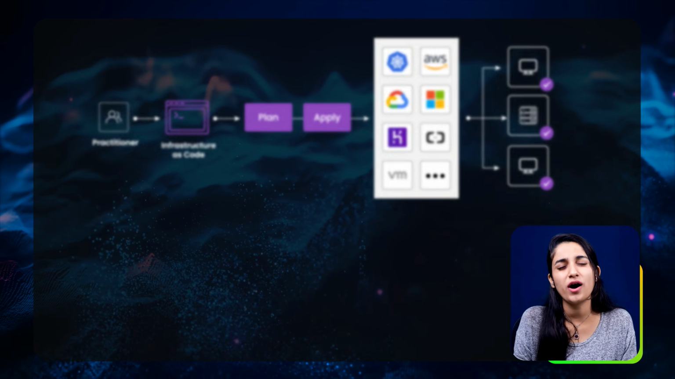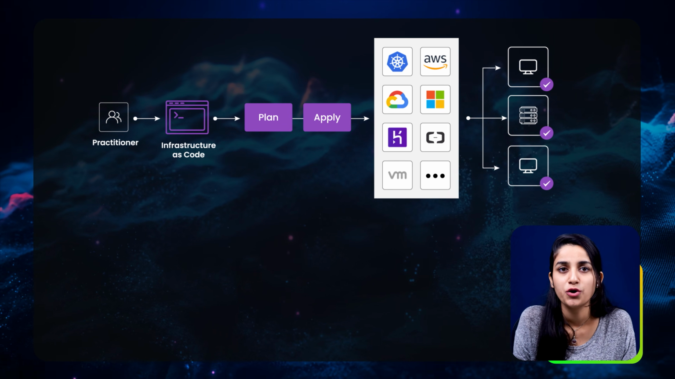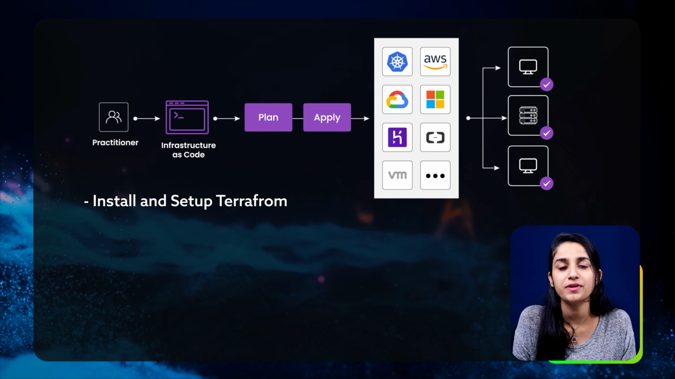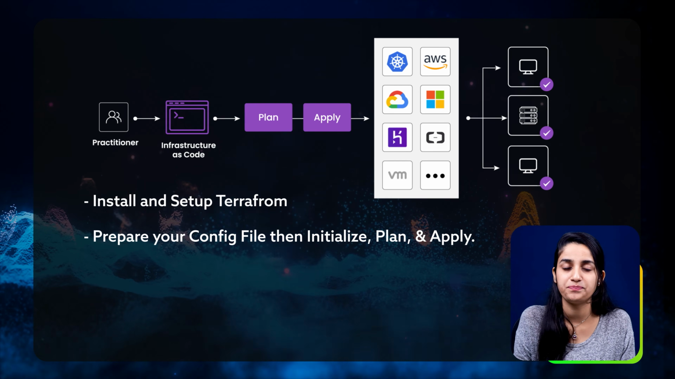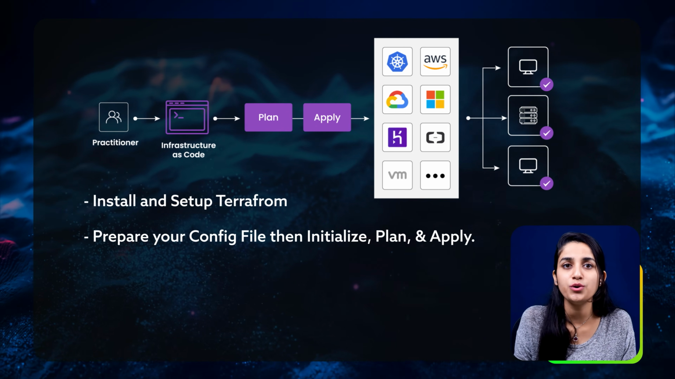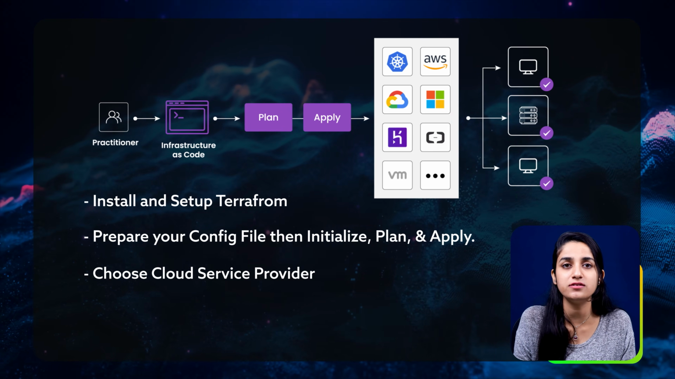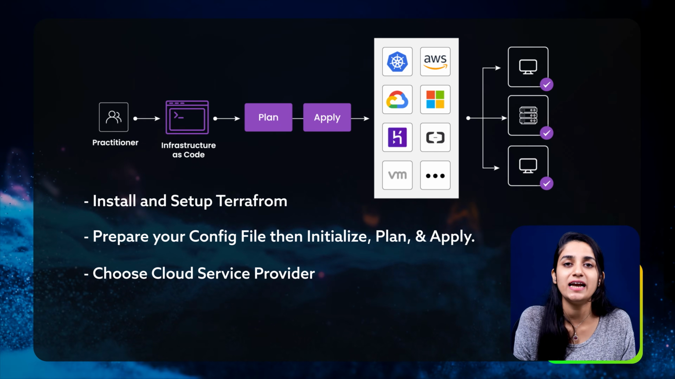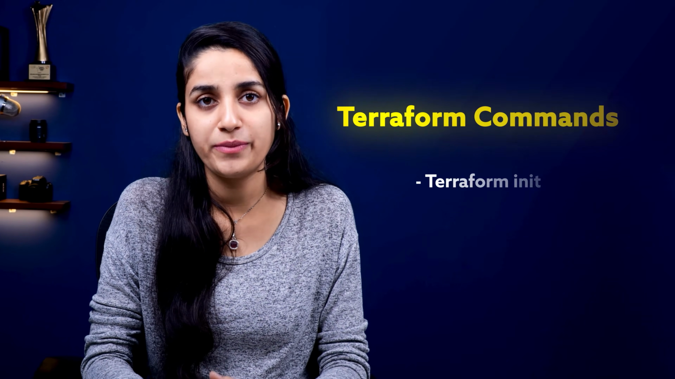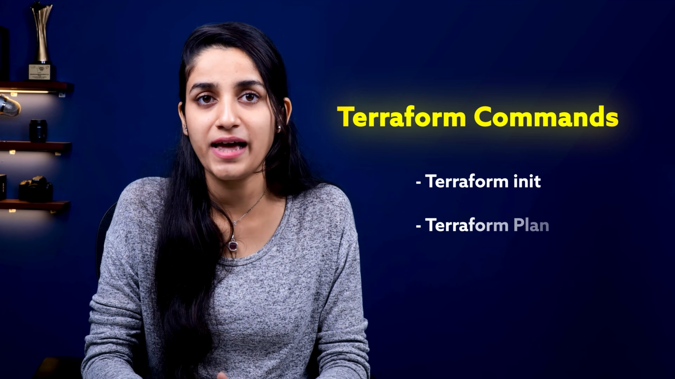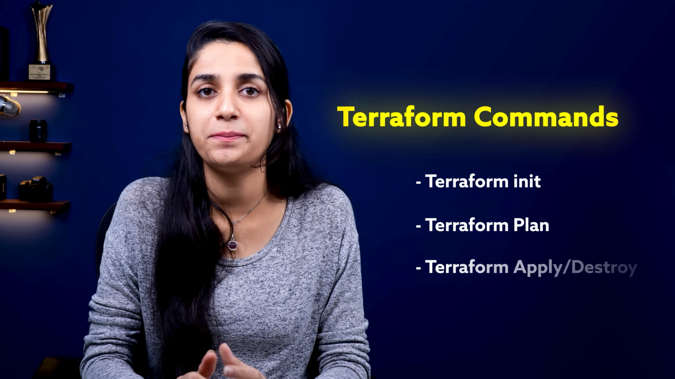Now let's see the working of Terraform. Well, the working is pretty simple in basic steps. First, install and set up Terraform. After that, prepare your config file, then initialize, plan and apply. Then, as we discussed before, we need the cloud or service providers to be configured in it. And lastly, setting up your resources. Now coming to the Terraform commands, the basic ones that we need to get started are, first, terraform init, the second one is terraform plan, and the third one is terraform apply or destroy.